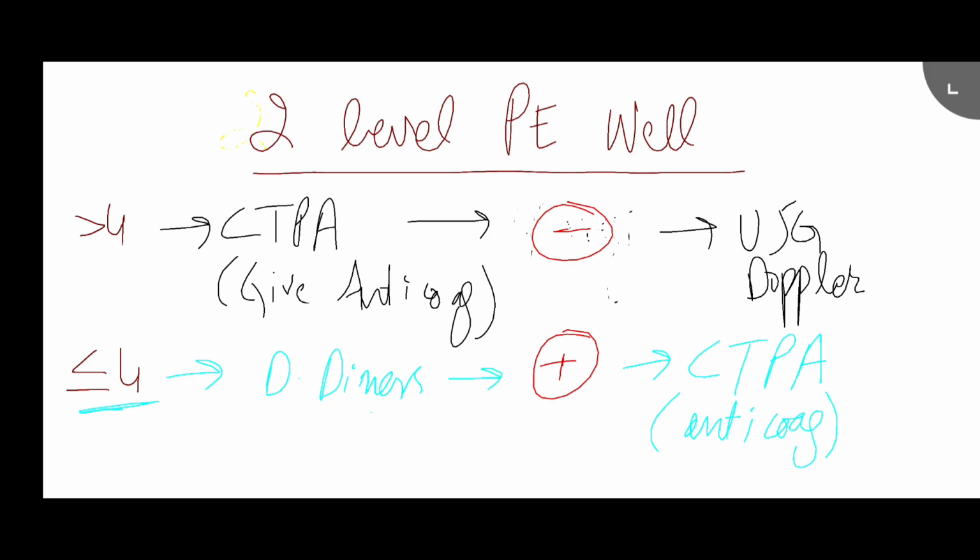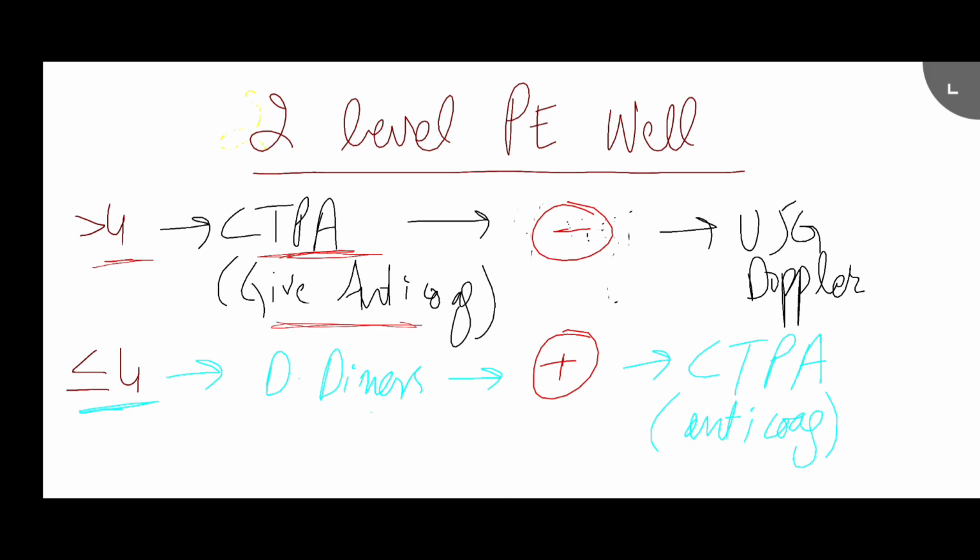If the two-level PE Wells score is greater than 4, this means there is high probability of PE. So go for the CTPA. And if that is delayed, give anticoagulation. If you have that facility, you can do that immediately. Otherwise, a very good thing is to give the anticoagulation and send for the CTPA.